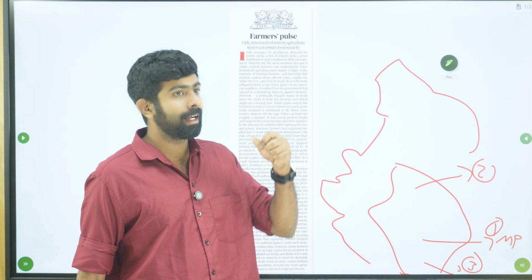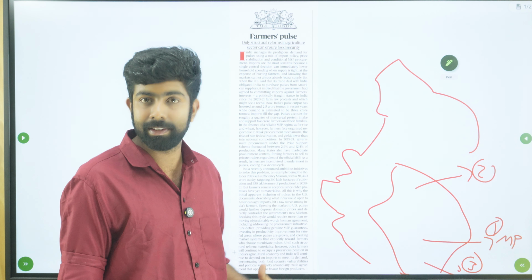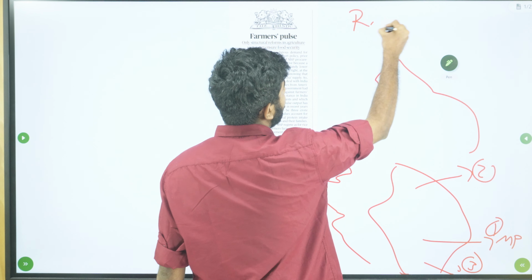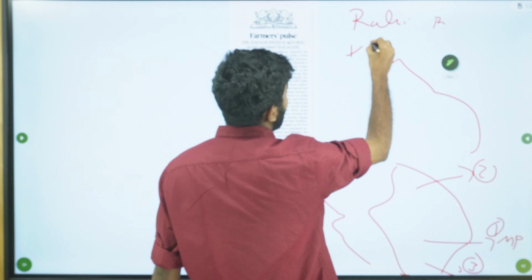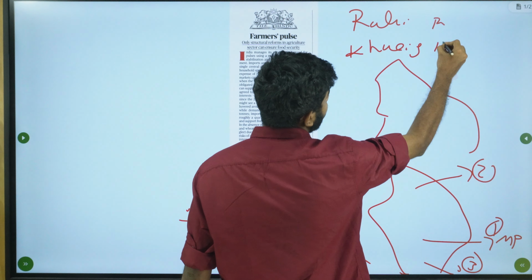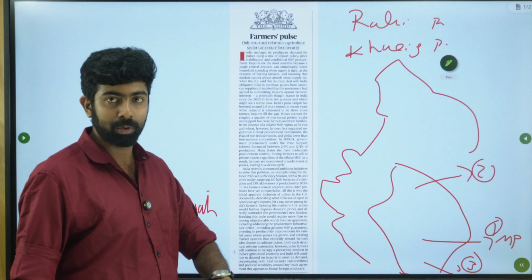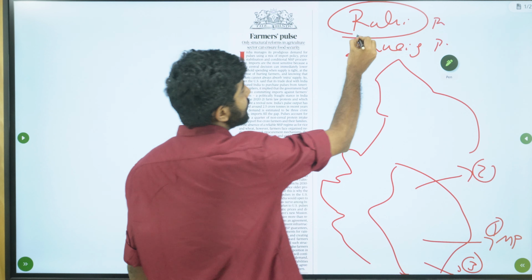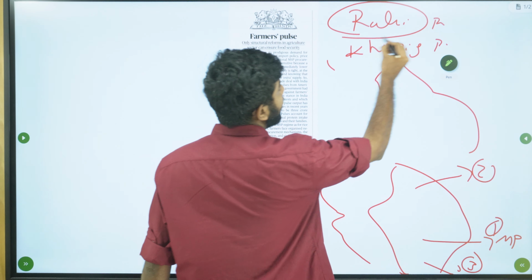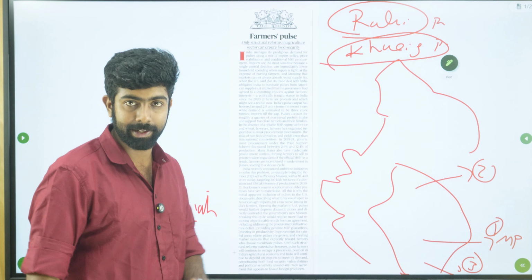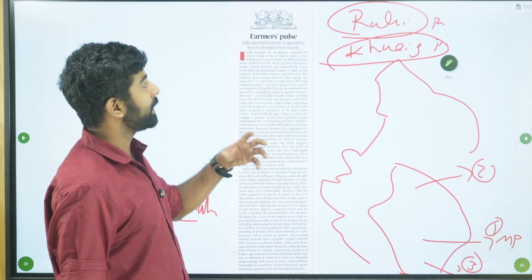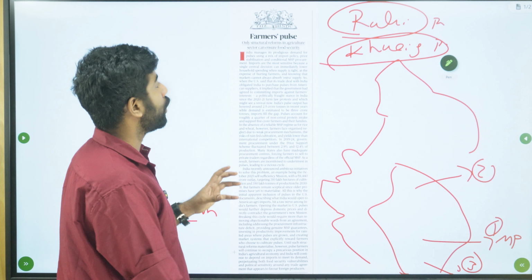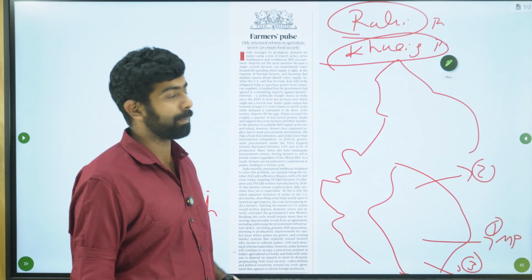Now, if you look at the individual crops, there are certain things you need to know. For example, you have Rabi pulses as well as Kharif pulses. Then there are certain crops that can be grown in both seasons, which we will see. But in India, Rabi pulses production is greater than Kharif pulses production. Keep that in mind. During the Rabi season more pulses are going to be produced.